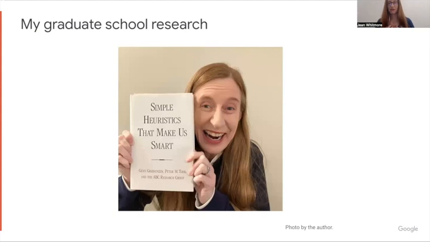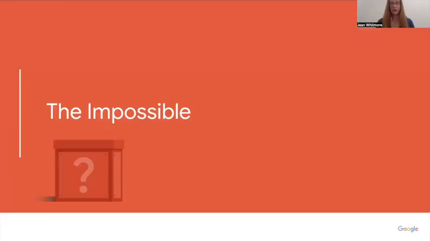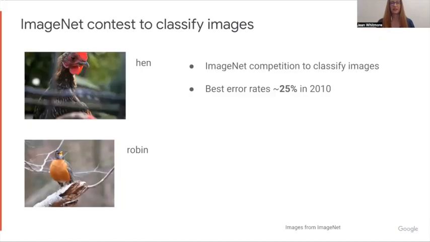I myself was heavily invested in this idea because in graduate school, I participated in a research team that looked at how simple heuristics make us smart. We were arguing that many times, although people wanted to do complex models, they didn't need such complex models. And even our idea of rationality, perhaps, should be revised in light of this. So for me, it was a big shock when I started hearing about this impossible phenomenon within neural nets. Let's go back historically and see how this phenomenon developed.